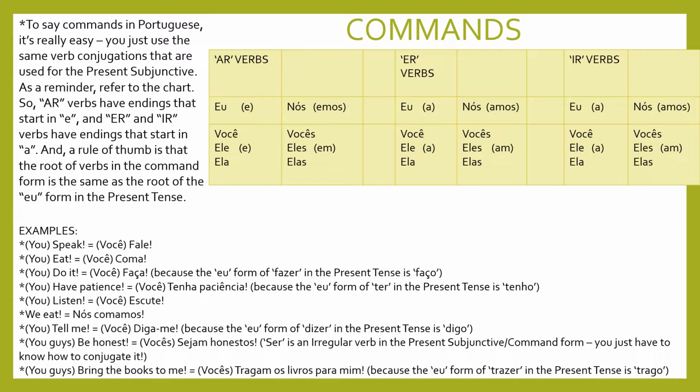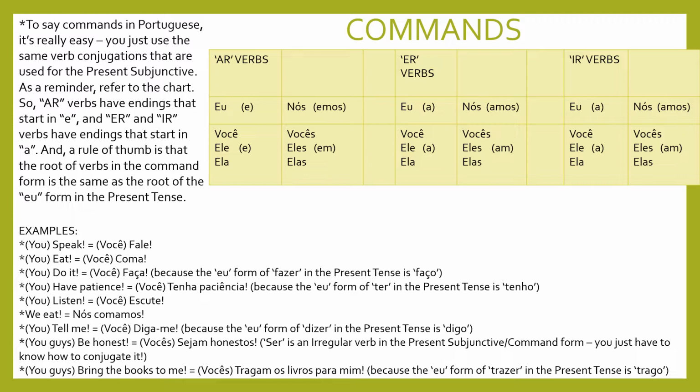So AR verbs like falar turn to eu fale, você, ele, ela fale, nós falemos, vocês, eles, elas falem, okay? ER verbs like comer turn to eu coma, você, ele, ela coma, nós comamos, vocês, eles, elas comam. And IR verbs like abrir turn into eu abra, você, ele, ela abra, nós abramos, and vocês, eles, elas abram.